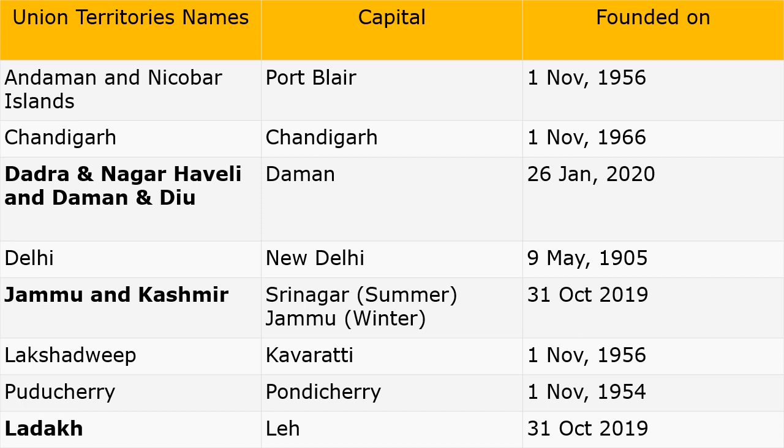Jammu and Kashmir: its summer capital is Srinagar and its winter capital is Jammu. This was founded on 31st October 2019. Lakshadweep's capital is Kavaratti, founded on 1st November 1956. Puducherry's capital is Pondicherry, founded on 1st November 1954. And Ladakh's capital is Leh, founded on 31st October 2019.